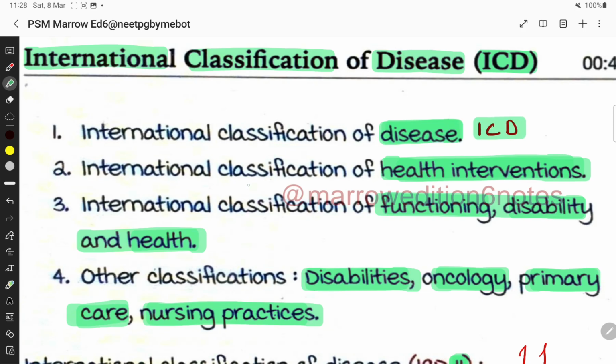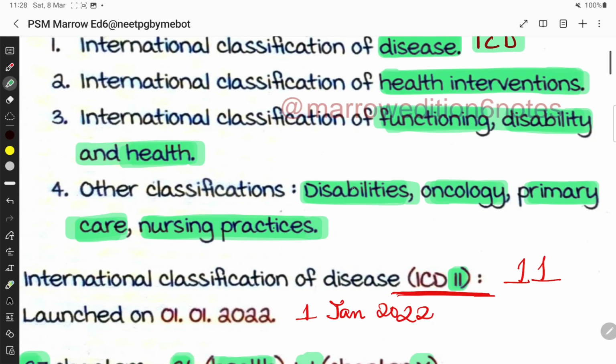Then we have International Classification of Health Interventions, International Classification of Functioning, Disability and Health, other classifications of disabilities, oncology, primary health care and nursing practices.